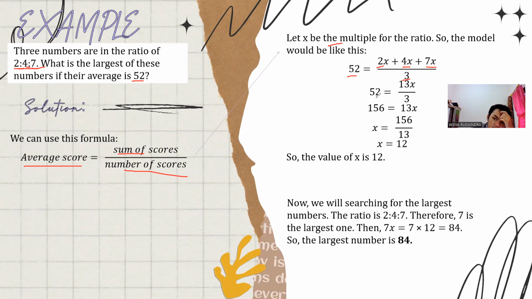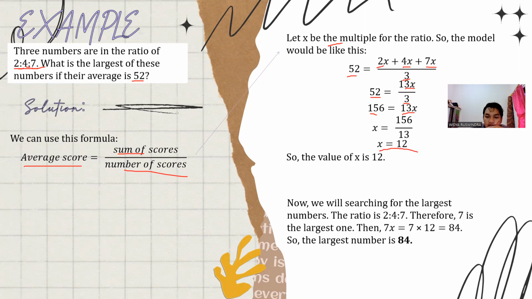So we get 52 equals 13x over 3, and cross multiplying, we get 156 equals 13x. Dividing both sides by 13, we get the x value is 12. So the x value is 12.